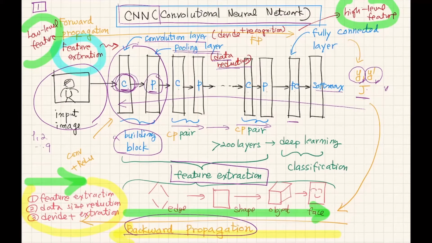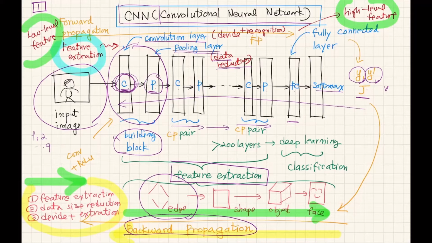At the beginning of the CNN, the convolution at the early stage of these building block connections can probably extract the edges of the image.